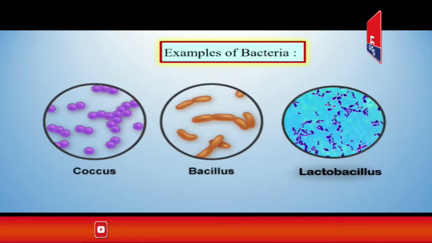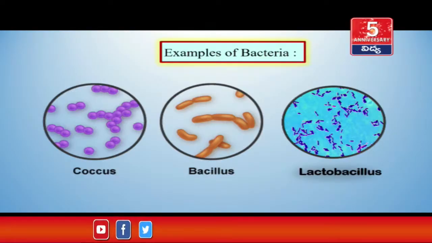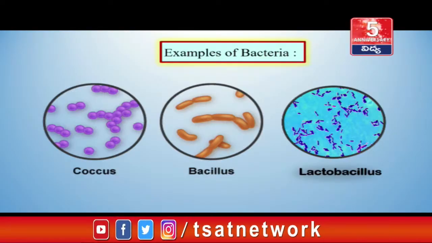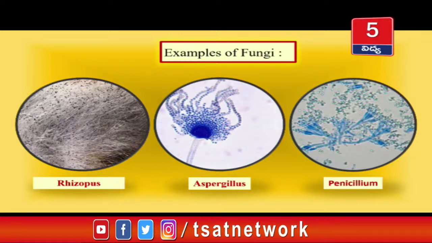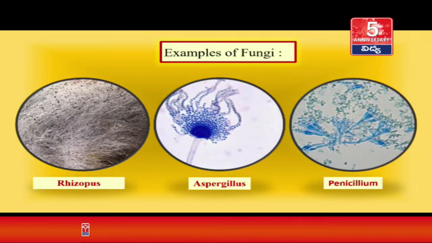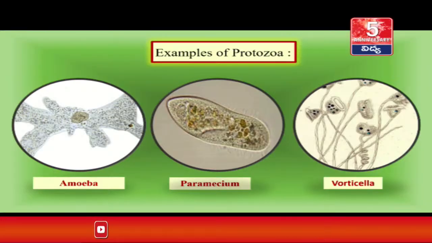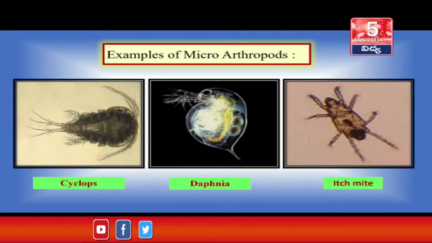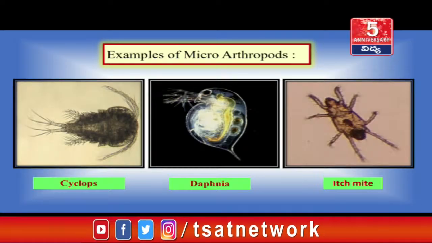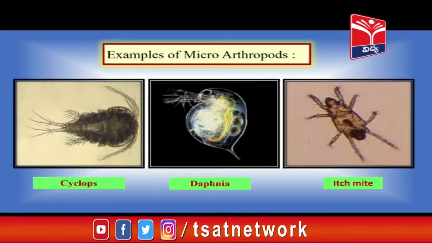Here Coccus and Bacillus are the names given depending upon their shape. Examples of fungi: Rhizopus, Aspergillus and Penicillium. Examples of protozoa: amoeba, paramecium, vorticella. Examples of microarthropods: Cyclops, Daphnia.